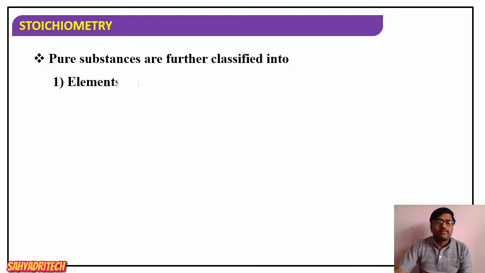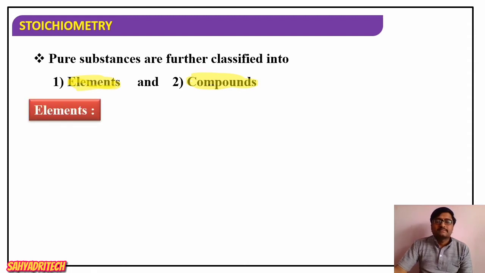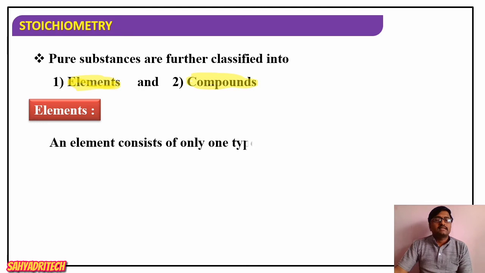Then pure substances are further classified into how many types? They are classified into two types: elements and compounds. What are elements? The elements are the simplest form of matter, and they are made up of only one type of atom. Elements are made up of identical atoms with identical properties.